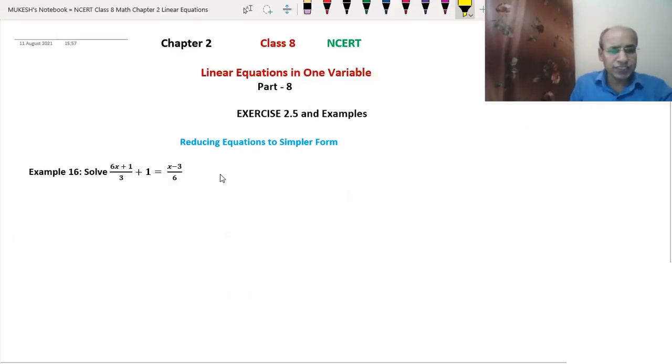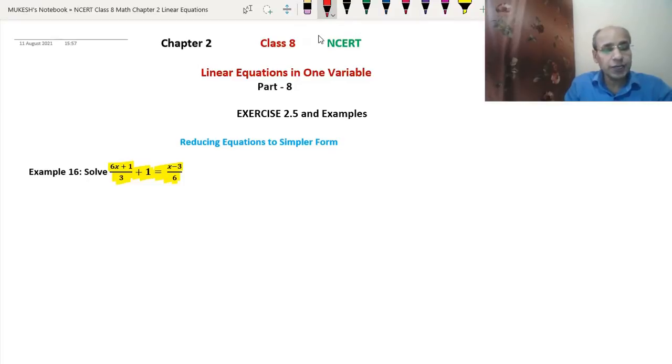In the 16th example we have to solve (6x+1)/3 + 1 = (x-3)/6. Why are we doing examples? So that we can understand it in a better way, and then we will be able to understand the exercise properly. So the question is (6x+1)/3 + 1 = (x-3)/6.